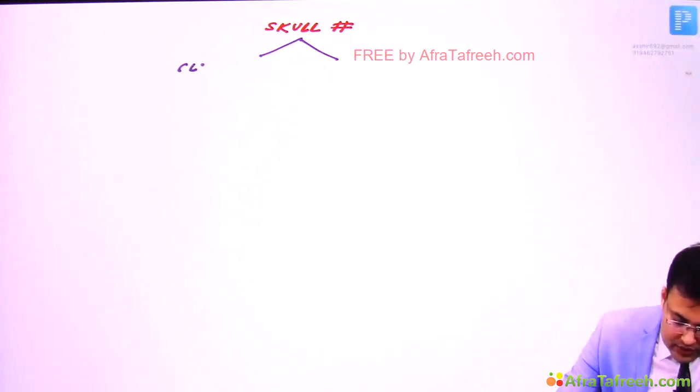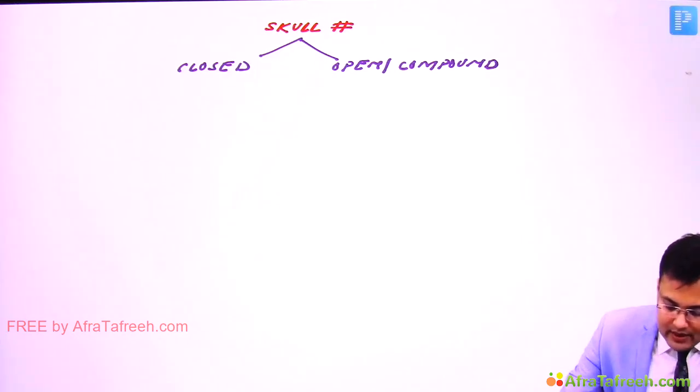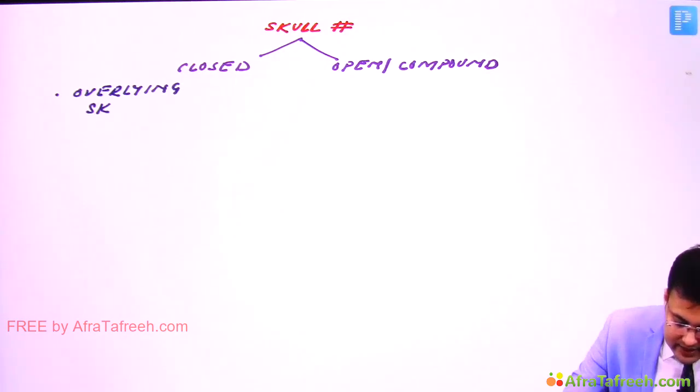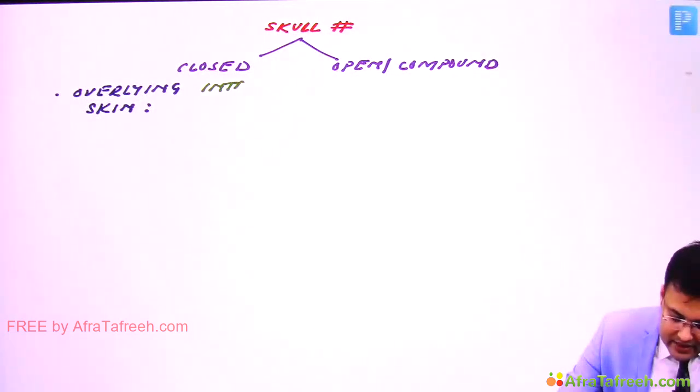First, closed fracture, and the second is open, also known as compound skull fracture. Here in closed skull fracture the overlying skin is intact, and in compound it is disrupted.